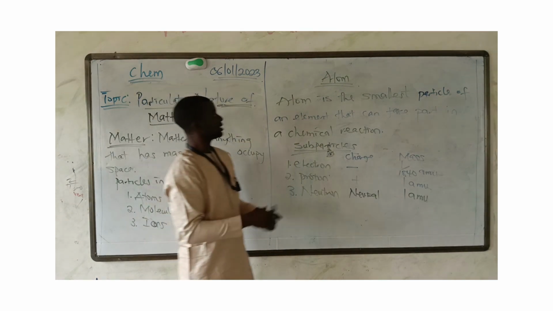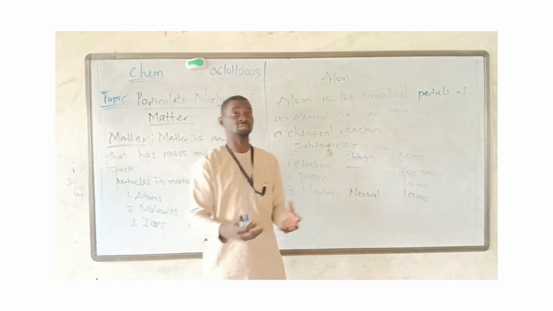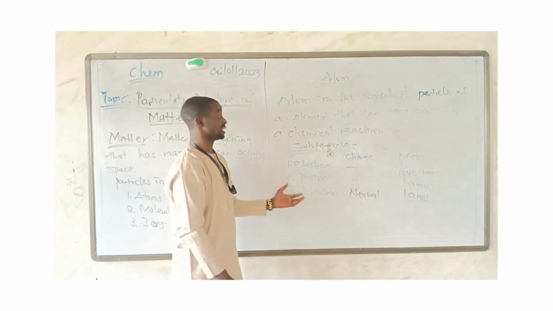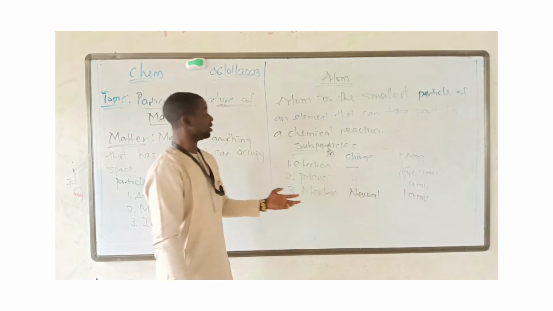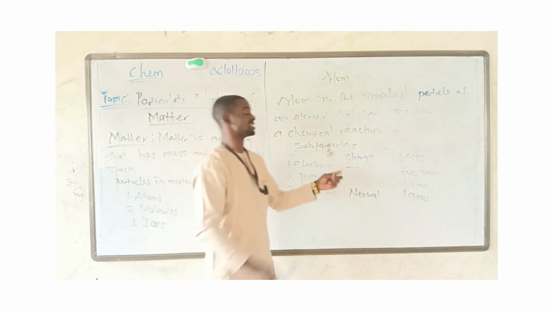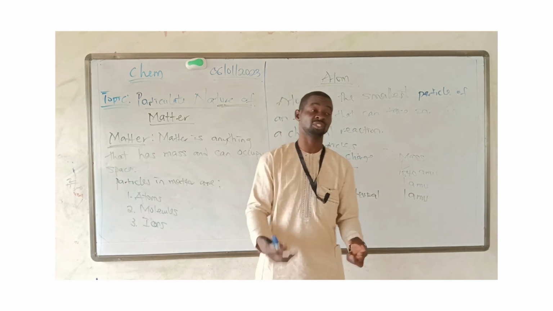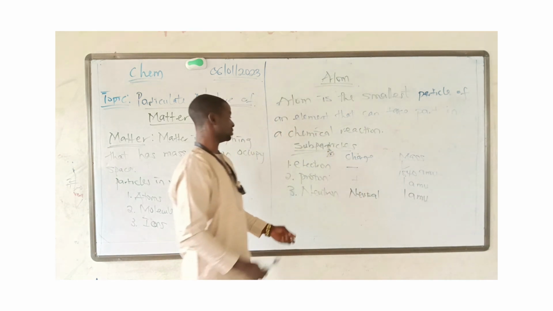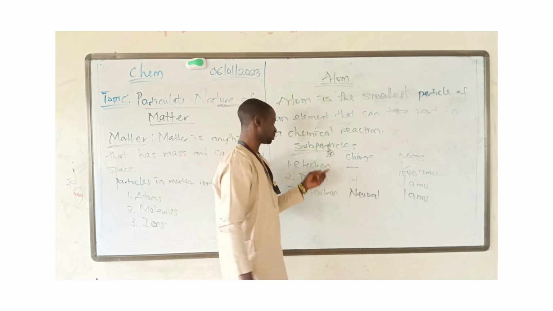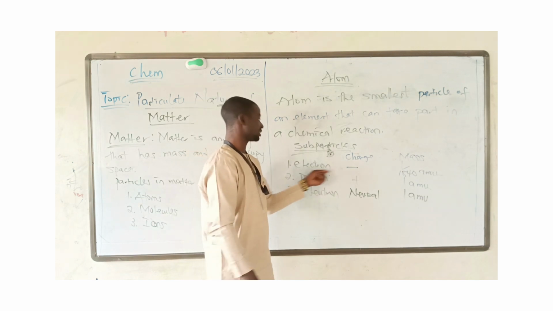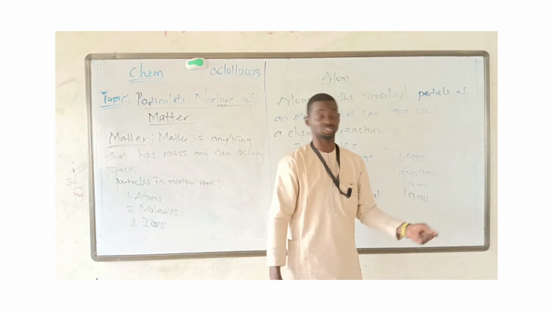Now, after we have noted that atom can be subdivided, that is why you have atomic theory that says the atom can never be created or destroyed, or that atom is an indivisible particle of an element. It is not indivisible according to modern understanding. So atom is divisible. It's divided into three, which is proton, neutron, and electron. Electron is negative, proton is positive, and neutron is neutral in charge.